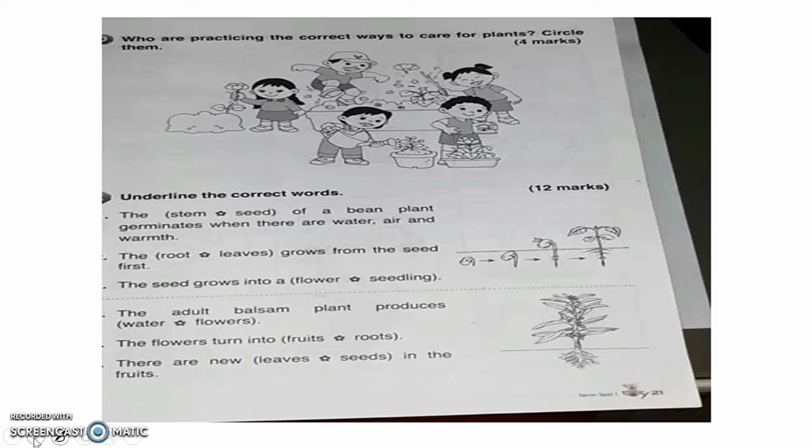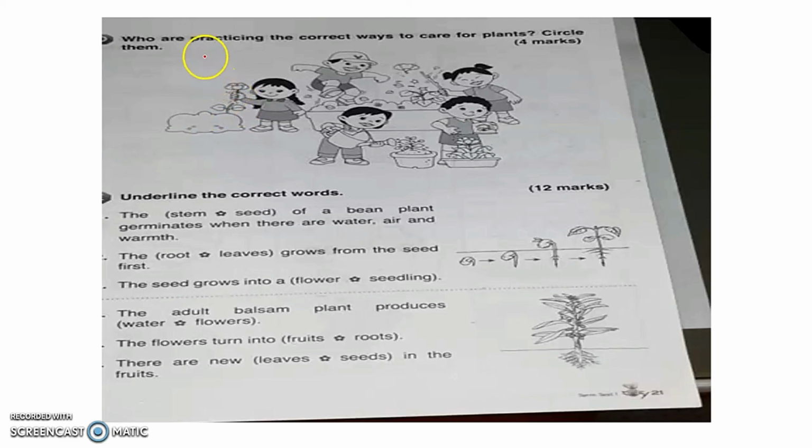We are planting or pulling the weeds. So in here, in the diagram, we have 5 kids. What happened here? A girl pulling out the flower. Is that the correct way? Is that okay for you?